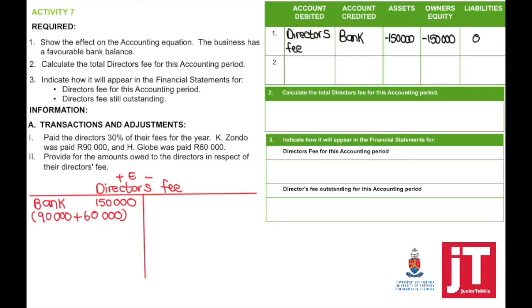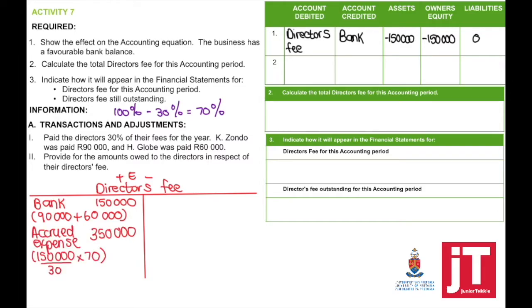Transaction number 2, provide the amounts owed to the directors in respect of the directors' fees. So if 30% was already paid and the total directors' fees for this accounting period equals 100%, it means that 70% is still outstanding. So we can say 150,000 divided by 30 times 70.